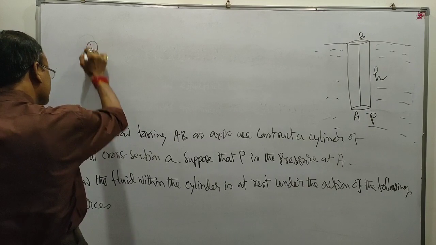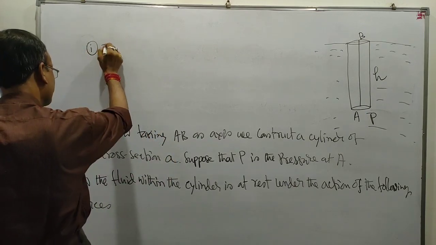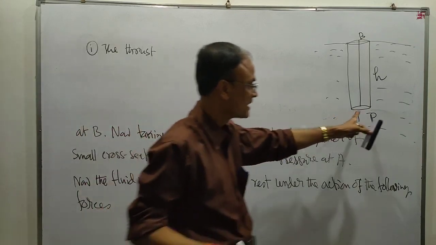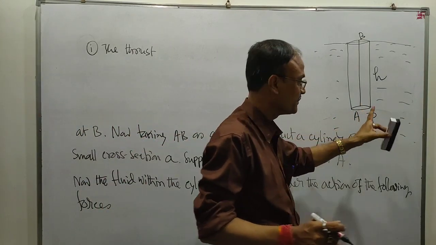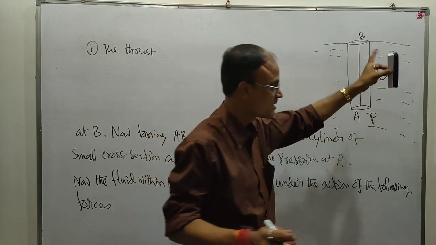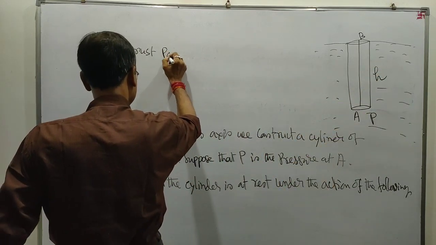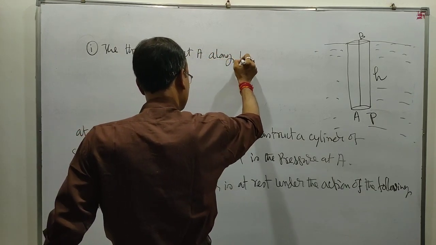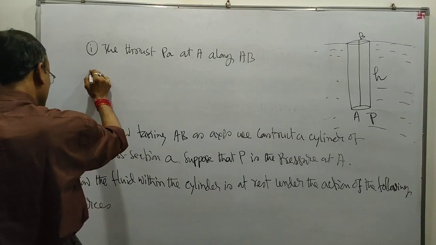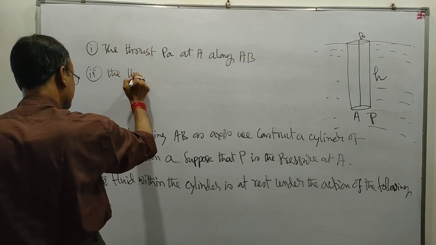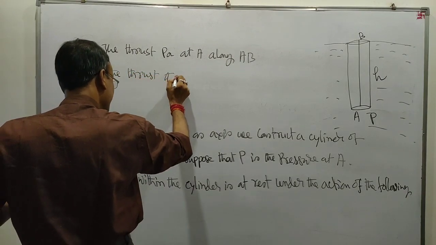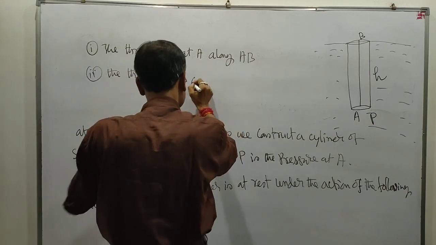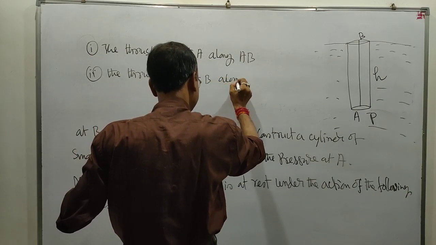Number 1, the thrust PA. Here the cross section is A and the pressure is P, so the thrust PA acts at A, along M. Number 2, the thrust pi A, where pi is the atmospheric pressure, acting at B, along B.